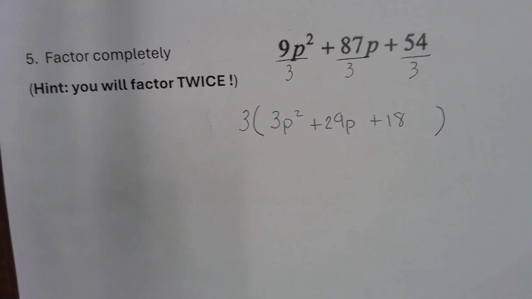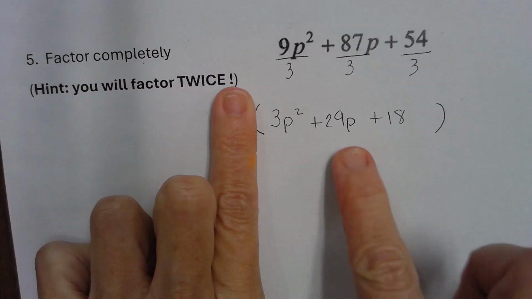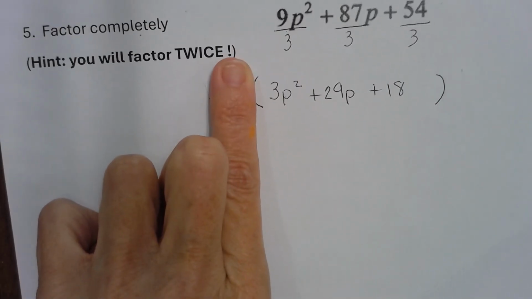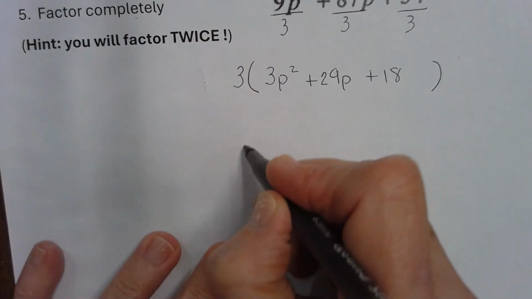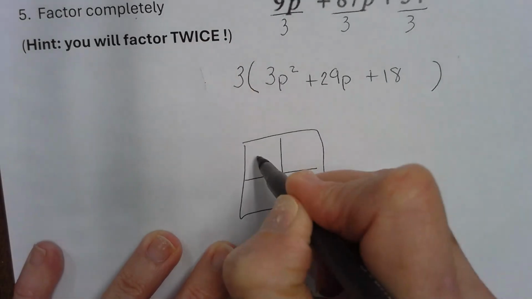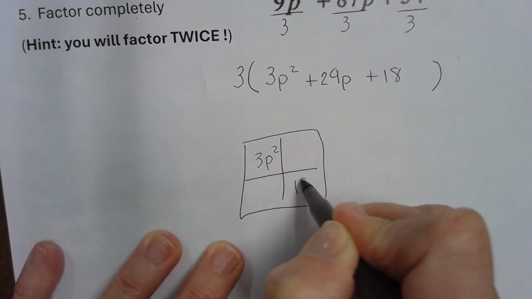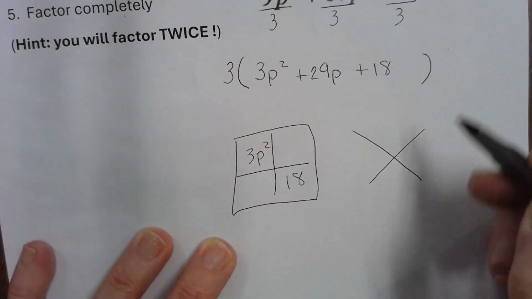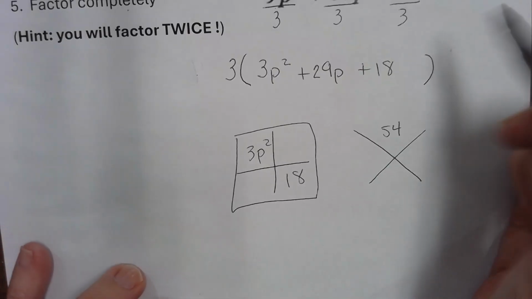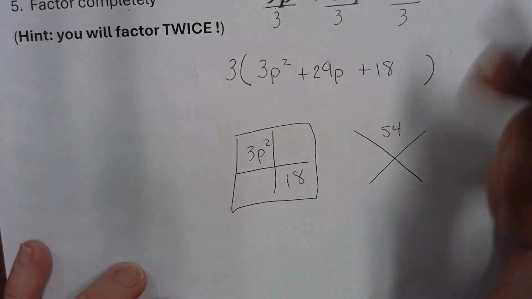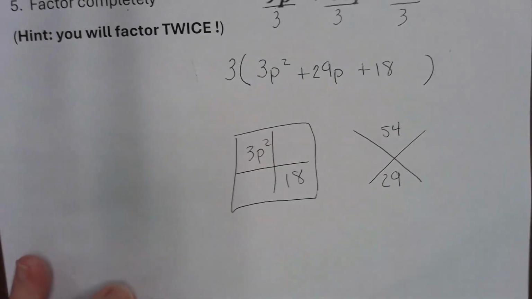Now, what we were talking about yesterday is that we need to start looking and saying, can I factor this one more time? Y'all, this is a trinomial, and it will factor one more time. So we set up a 2x2 box. 3p squared times 18, when I multiply, I get 54. What goes in the bottom of the box? Middle term, 29. And I need my magic numbers.